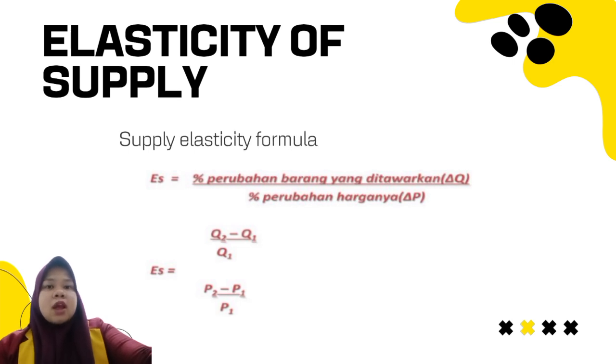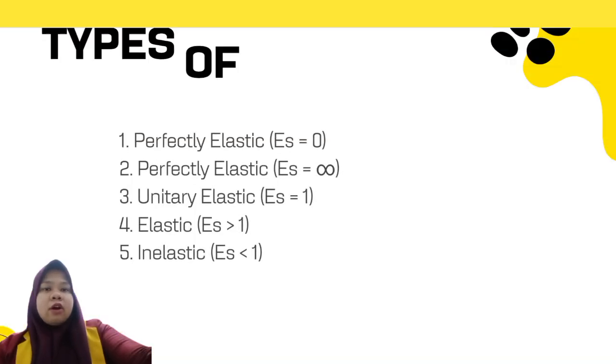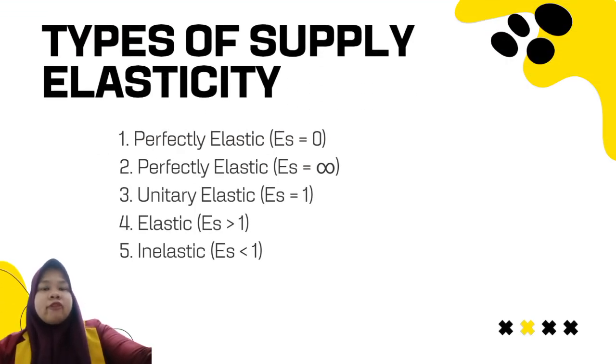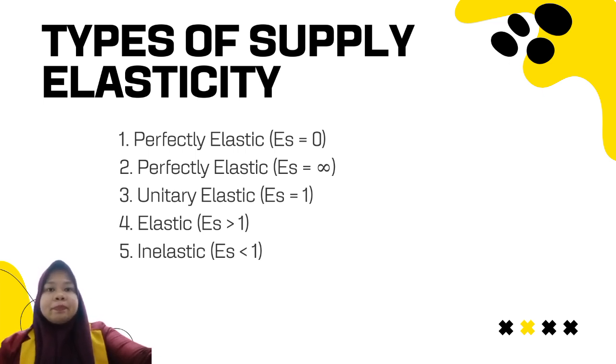Elasticity of supply. Supply elasticity formula. Types of supply elasticity. First, perfectly inelastic. Perfect inelasticity is elasticity that is zero, meaning that whatever the price, the amount of product offered remains the same. Second, perfectly elastic. Perfectly elastic is a description that sellers are only willing to sell a product at a certain price and will not sell this product at any other price.